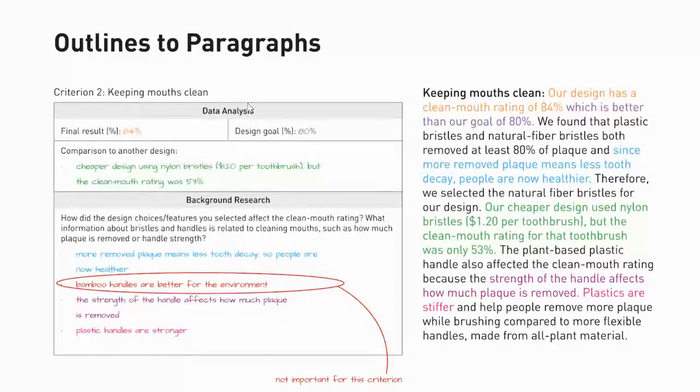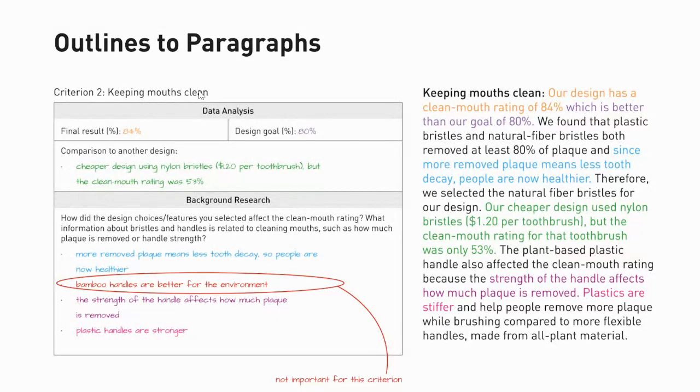So whether you were minimizing cargo damage, maximizing shell condition, or keeping costs low, you want to make sure that your data analysis and your background research connect to the criteria you selected. So we have the final result is what you get from Amplify. The design goal is the goal that you made up.